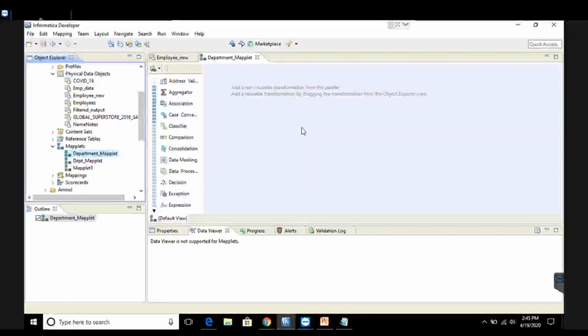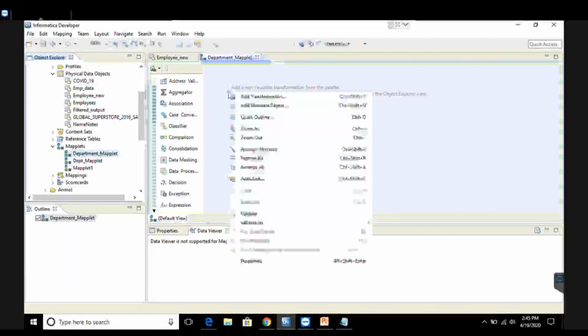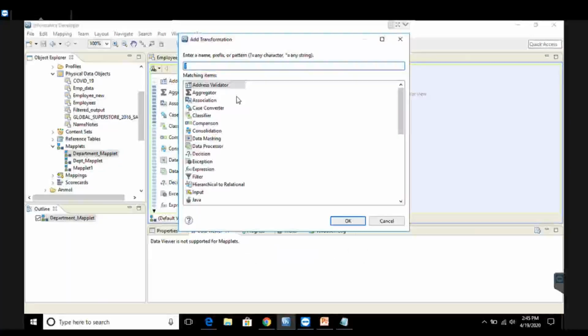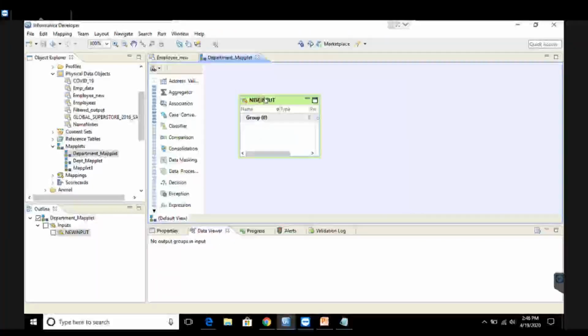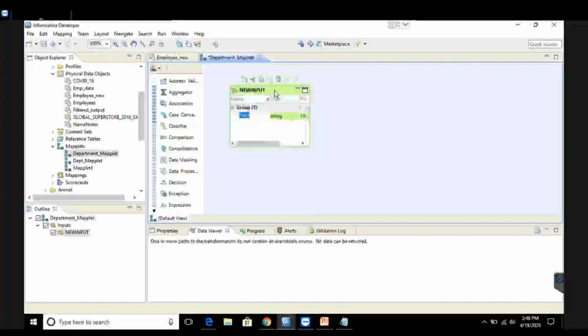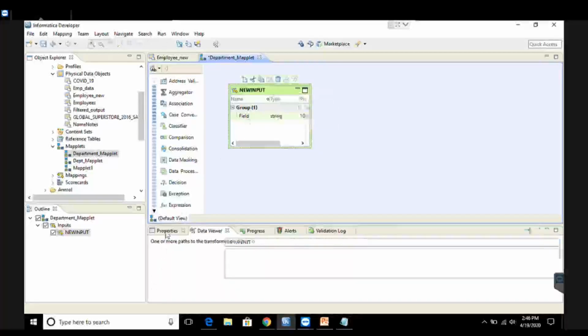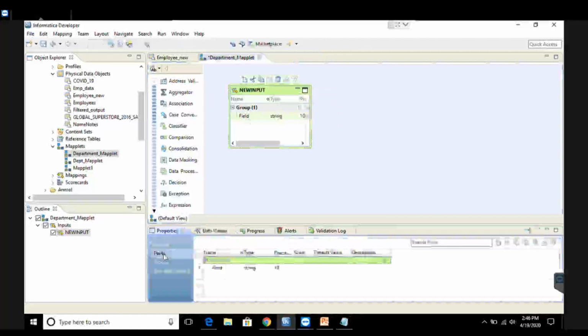So the very first thing which I require is the input. So I'll just right click and click on add transformation and I'll select the option called input. Click on OK. You'll get the input data, right? Now, keeping your input transformation selected, go to the properties and on the ports, just add a new port.